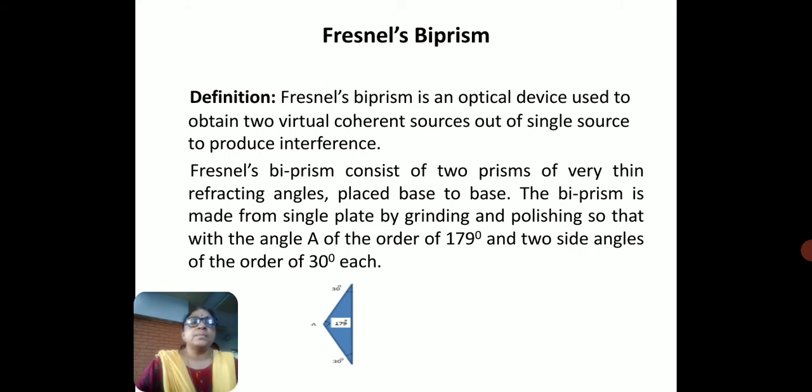Or this biprism can also be made from a single plate by grinding and polishing, so that the angle of the prism is of the order of 179 degrees and the two side angles of the order of 30 degrees each. In this way we can construct the Fresnel biprism.